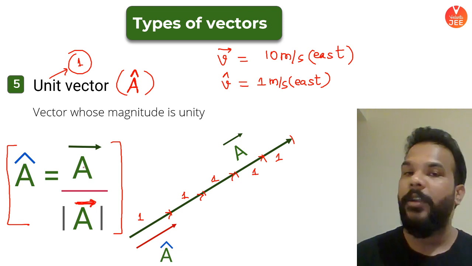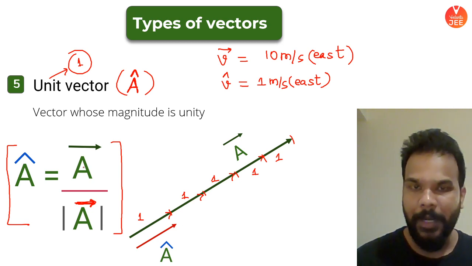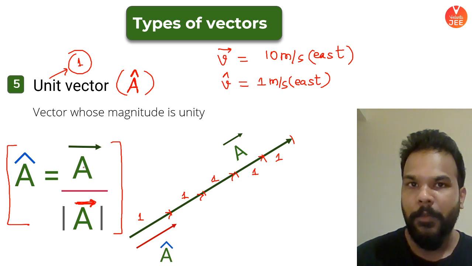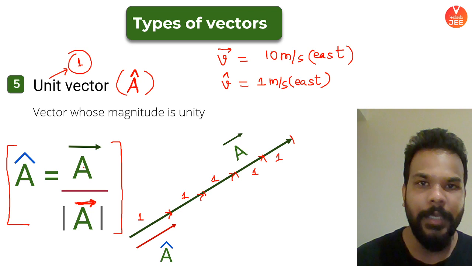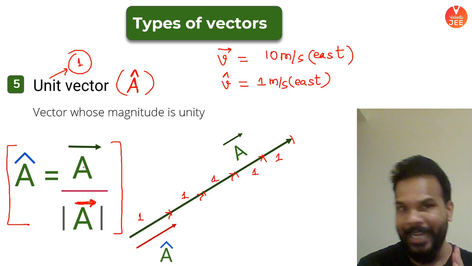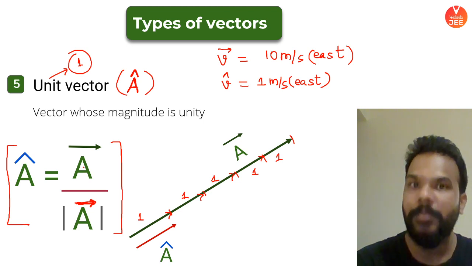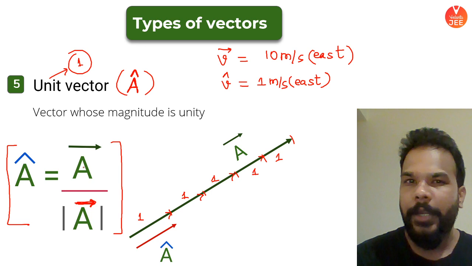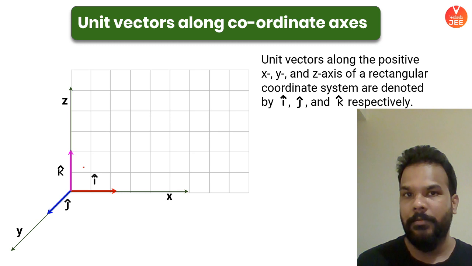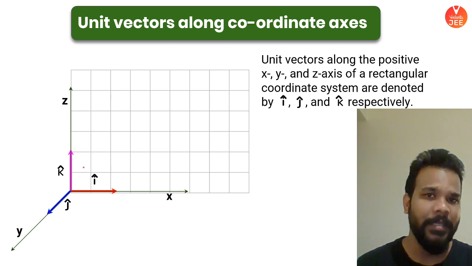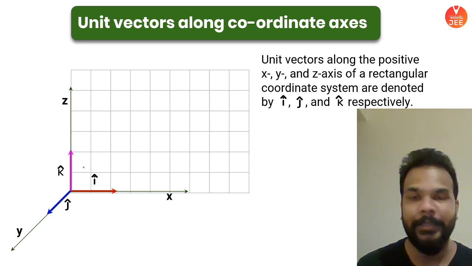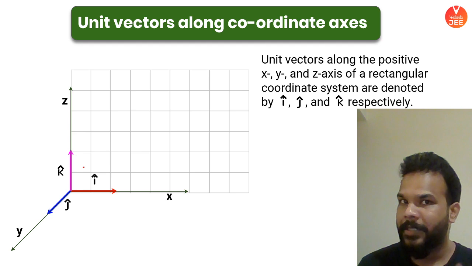Okay, guys. Now, why unit vectors are very important is the part I want to explain. If I speak about directions, we usually think of directions as east, west, north or south, or maybe up and down, right? These are basically the 6 possible directions that we think of in general. Let's try to represent them with the help of x, y and z axis. East is positive x-axis, west is minus x-axis, north is y-axis and south is minus y-axis, coming out is z-axis, going in is negative z-axis.